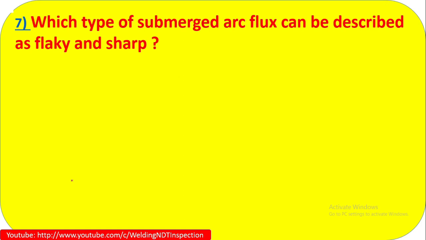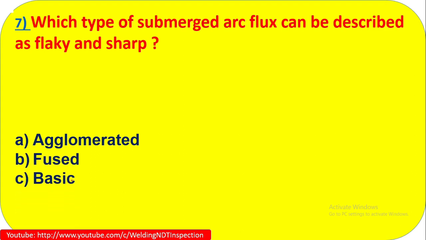Question number 7. What is it saying? Which type of submerged arc flux can be described as flaky and sharp? So which submerged arc flux is described as flaky and sharp? Let's see. Agglomerated, fused, basic, neutral. Which one is the correct one? Let's see.